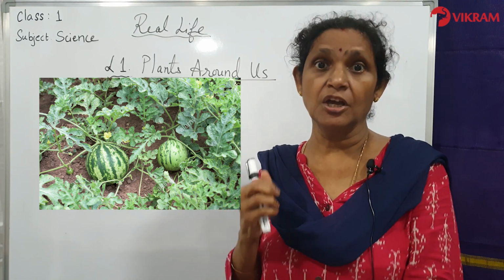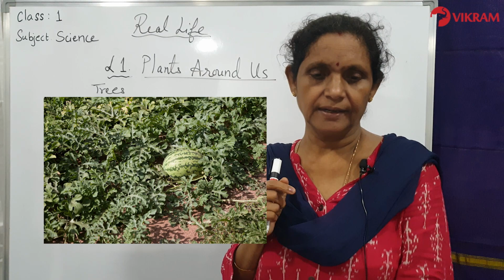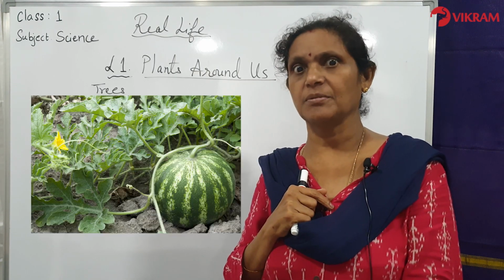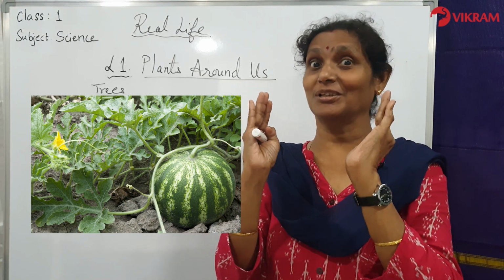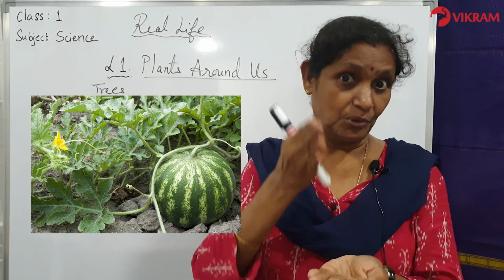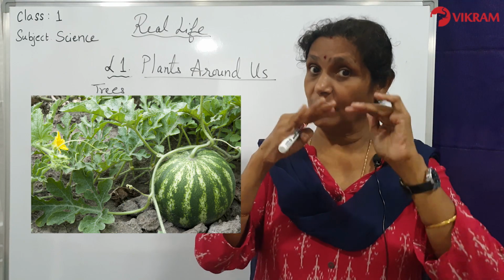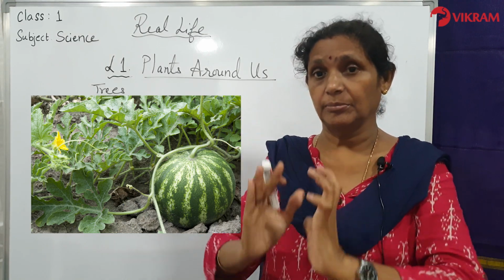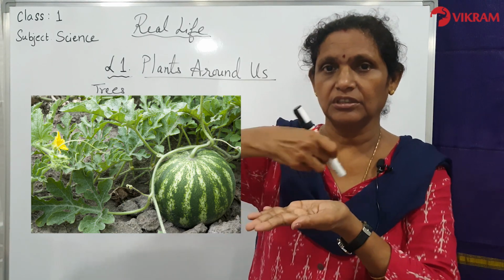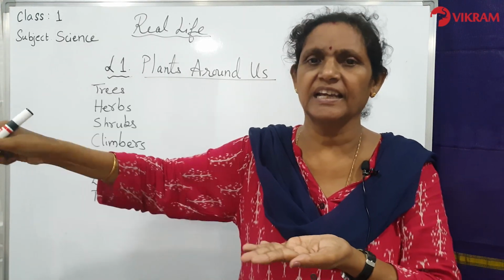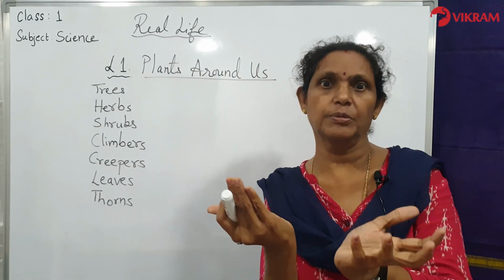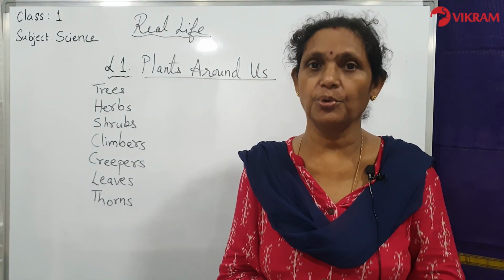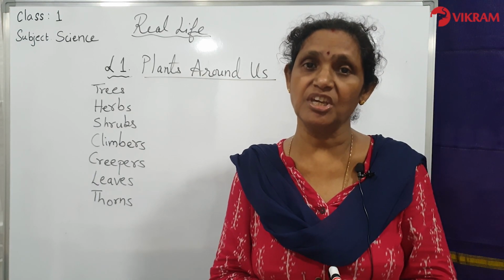So example is watermelon, pumpkin and bottle gourd are some creepers. I am sure you have seen watermelon, tarbuja, big size watermelon you eat in the summer season. When you cut it, nice pink color and outside green color. Yes, it is a very heavy fruit. So it will be growing only on the ground. On the ground, it will be just creeping like that, and down only you can see so big size fruits growing there. So these are the creepers which grow on the ground because they are having weak stem.